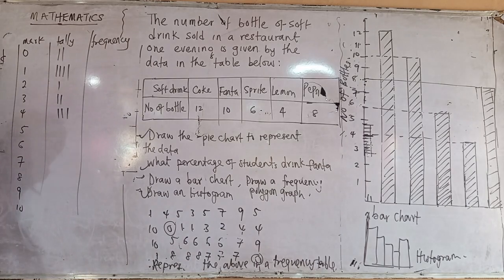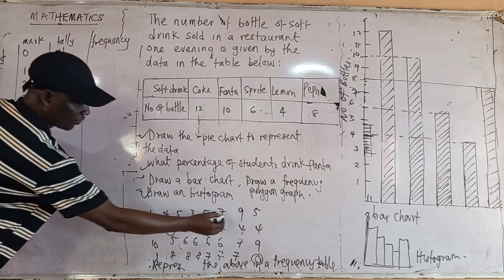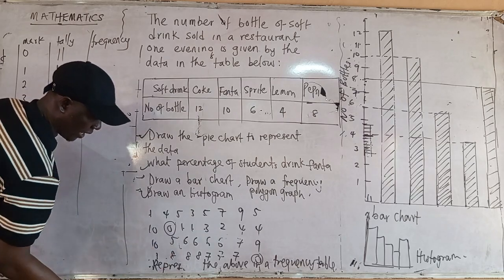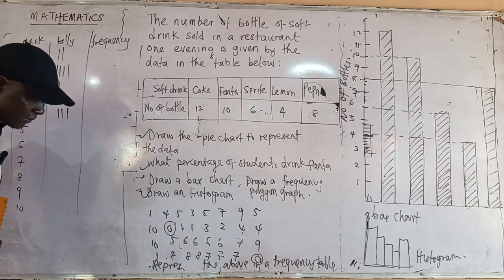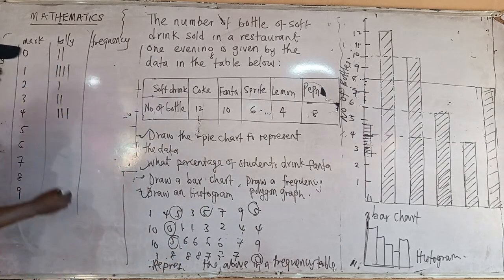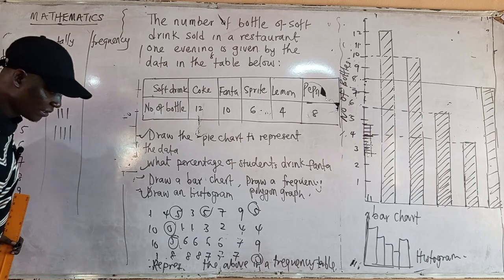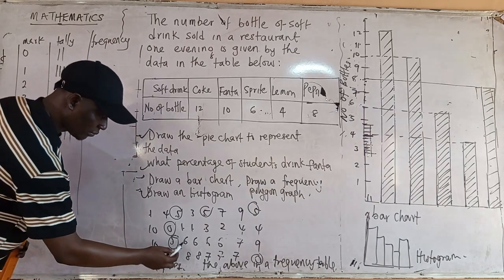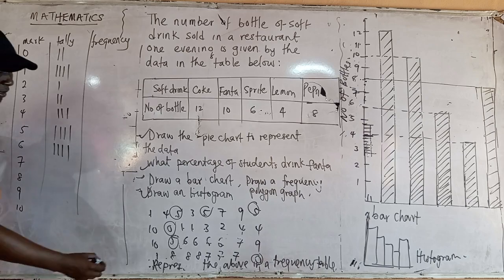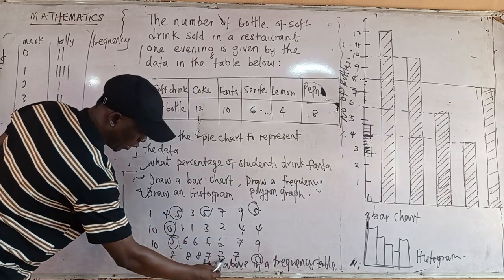How many 5 do you have? 1, 2, 3. Where is the fourth one? It's 3 now. Okay. Okay, 2, 3, 4. Okay, 4. 1, 2, 3, 4. What about 6? 6 is 1, 2, 3, 4. Abi? 1, 2, 3, 4. What about 7? 1, 2, 3, 4, 5.